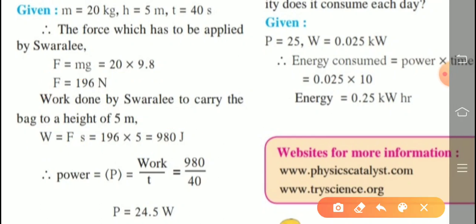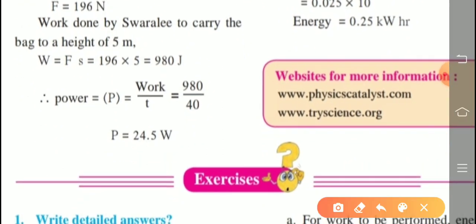And at the last, therefore power is equal to work upon time. So work is 980 divided by time is given 40. So 1 0 get cancelled. 98 divided by 4. So we are getting the answer. So power here is 24.5 and power is measured in watt, that is capital W.